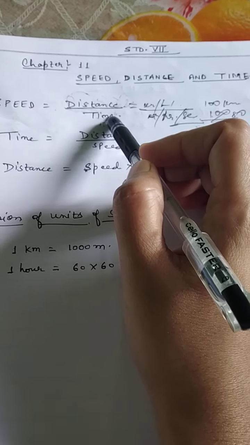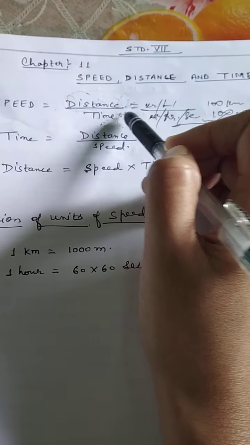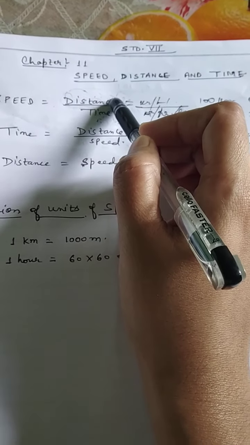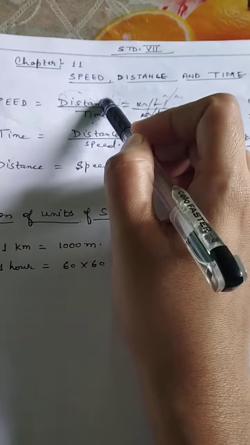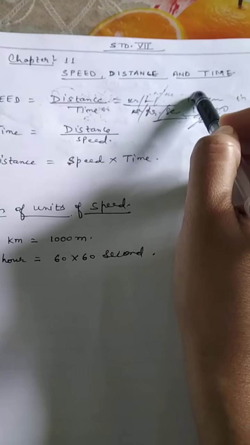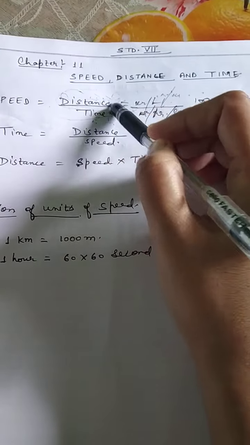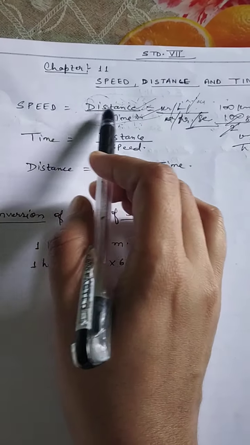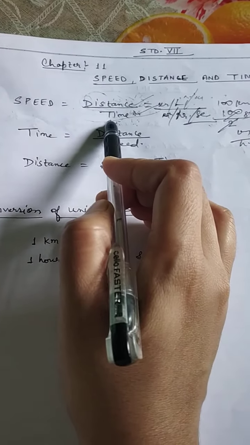Sometimes if time is given in minute and distance is given in meter, then meter per minute or kilometer per minute, kilometer per hour. Whatever the distance is given or time is given, the speed unit will be according to the distance and time.